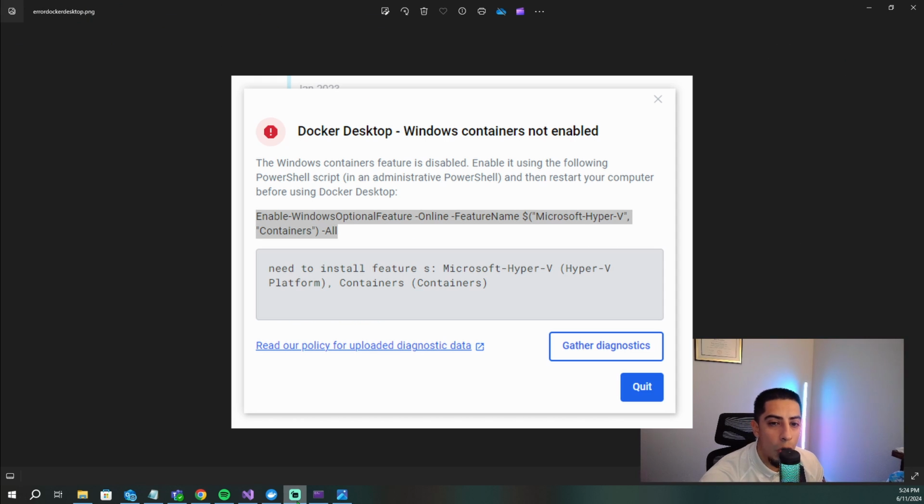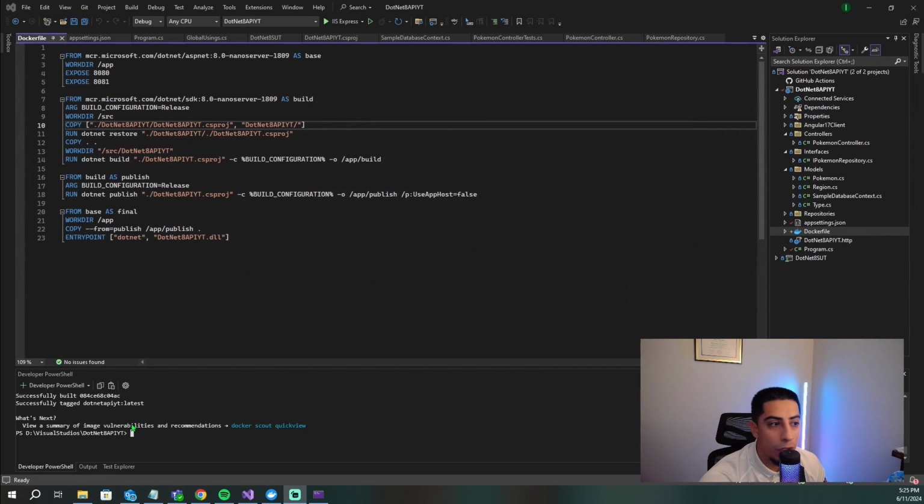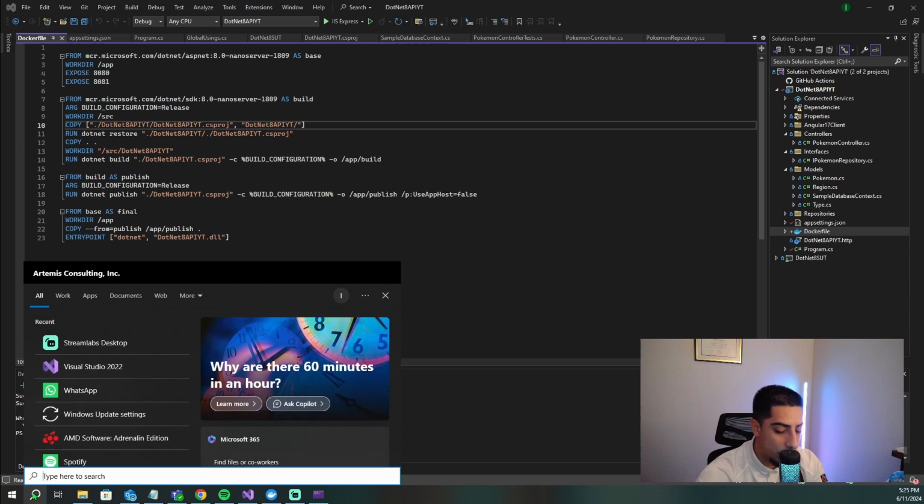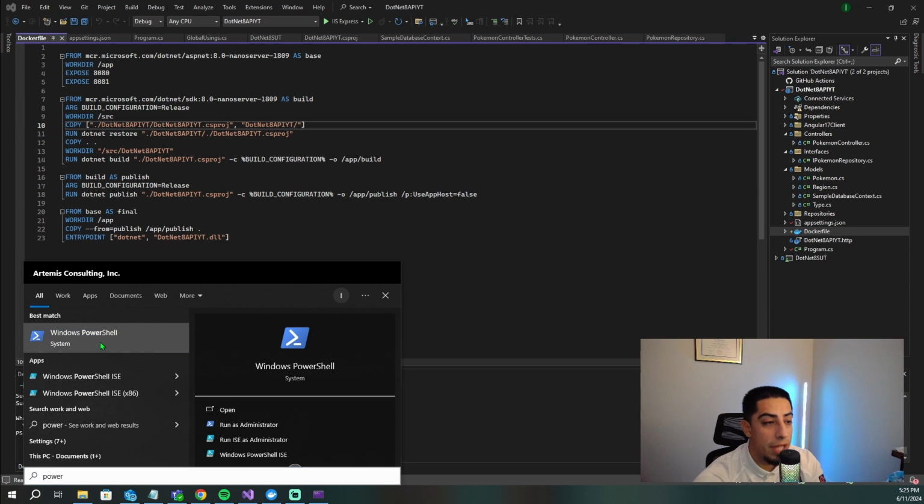So when trying to open up your Docker Desktop, you might see an error like this, where container features are disabled. And then it gives you this command that you need to do in PowerShell. Well, you can just take that exact command, and then let me show you what to do. What you're going to do is you're going to open PowerShell, and you're going to run it as an administrator. So yes, you want to run it as an administrator.